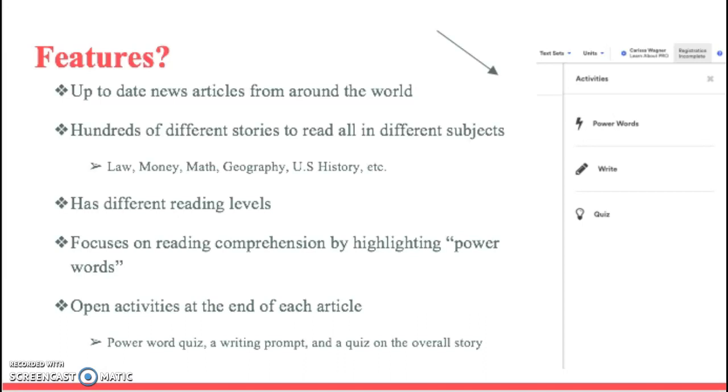So there's power words. You can write down questions and answers throughout the article, and there's also a quiz at the end. Those are the open activities at the end of each article. There's like a writing prompt and stuff, so you'll know if your students are really understanding what they're reading.